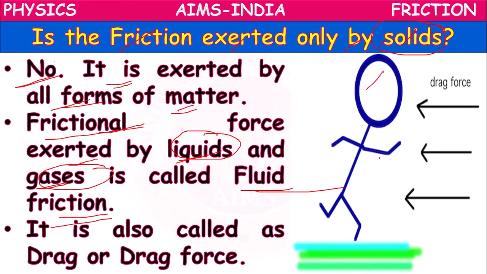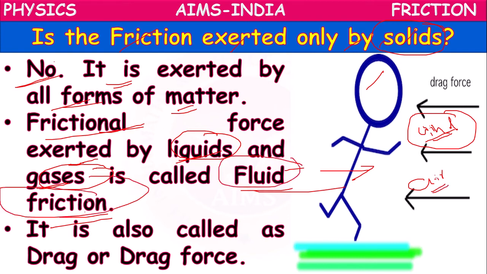When a boy is running, he has to run against the wind. It means the air tries to stop him. He has to overcome that resistance or opposition of the air. So the resistance or opposition shown by the wind or air is called fluid friction. It is also called drag force. So fluid friction is also called drag or drag force.